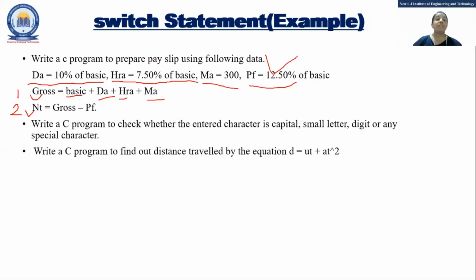So for example, suppose my basic is 5,000. So 10% of 5,000, that is 500. You can calculate that easily because you now know the basic operators, right? So that is DA. Any doubt? Any doubt how you will do that program?